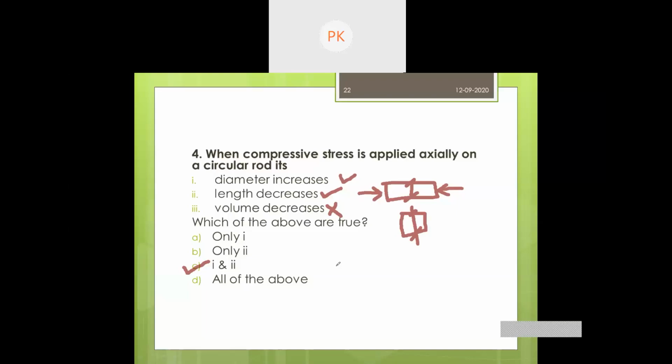If you want to go for MTech, you might take the GATE examination or the PGCET examination. In both of those, you will get questions on strength of materials.